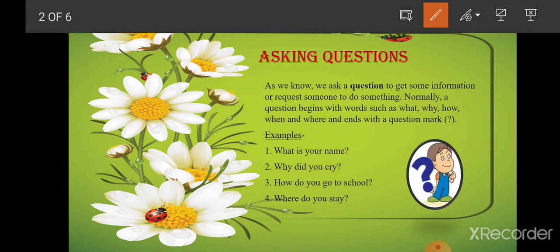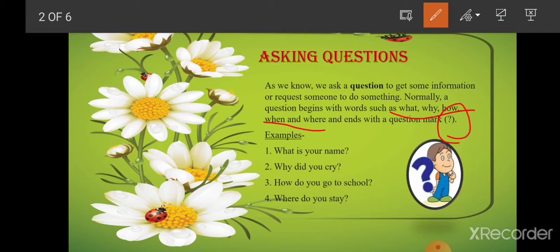You have studied this in your chapter on sentences as well, the interrogative sentence. And what is an interrogative sentence? A sentence which begins with an asking word, like we have already discussed, such as what, why, how, when, and where, and ends with a question mark, is said to be an interrogative sentence, or in other words we can say an asking question.